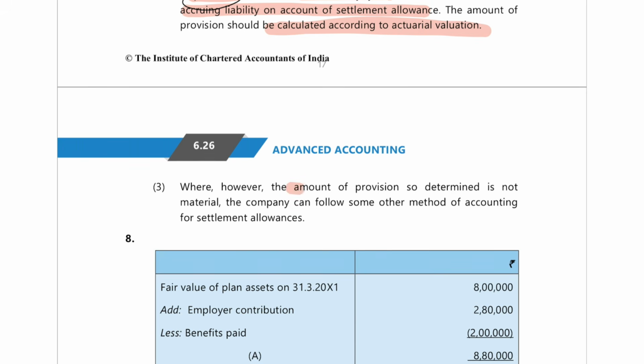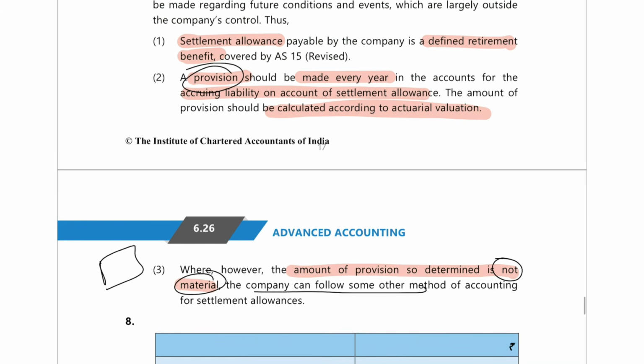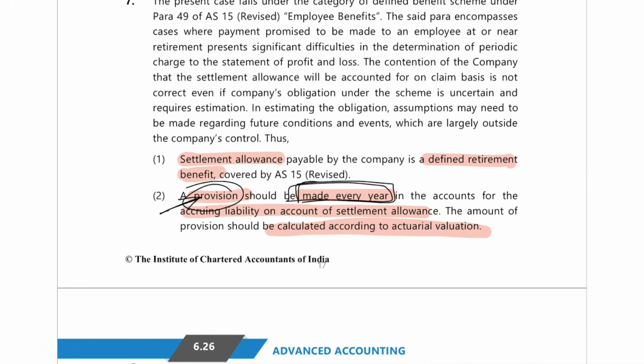However, if the amount of provision is not material, then in such a case the company can follow some other method. But if it is material, then in such a case every year you have to account for a provision, according to the estimates you have in mind. Okay, so here also there will be one line.